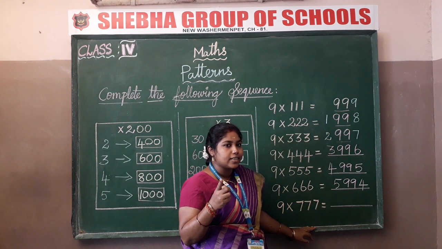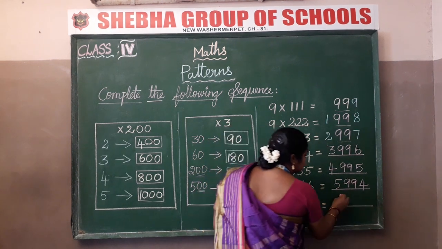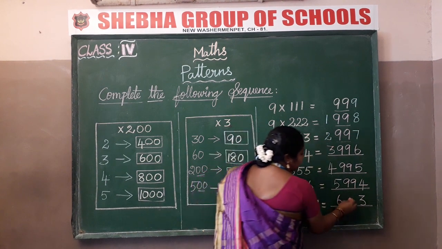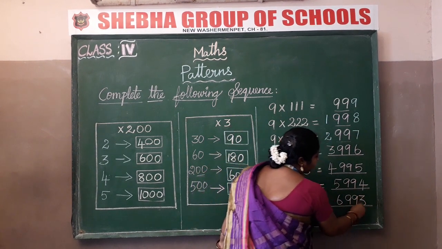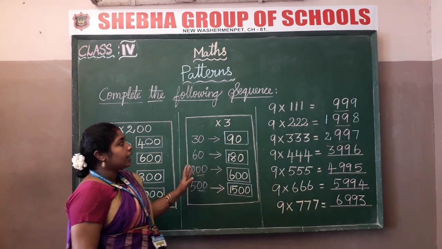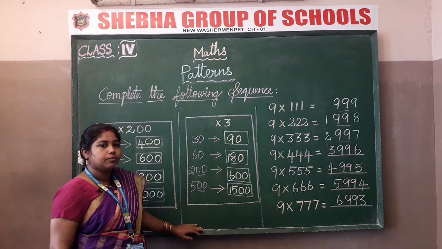I hope you understand. Yes, tell me. Yeah, you are right. It is 63, 6 here and 3 here, 99 in the middle. Clear children? These are the complete the following sequence exercises in your patterns lesson.